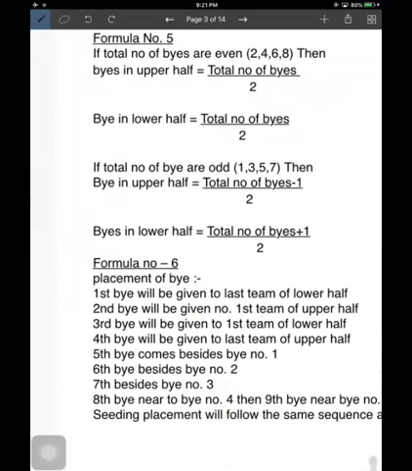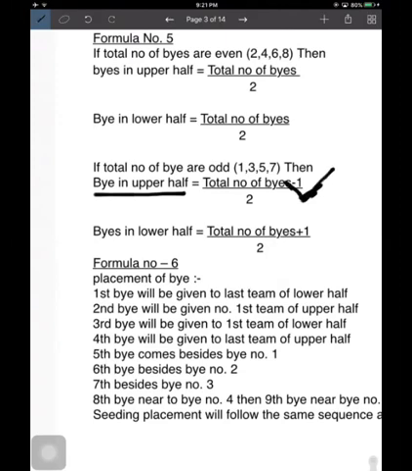Also, if the byes are in even number, then we just divide the byes by 2. So the byes will be distributed evenly in both the halves. But if the byes are in odd number, here we must pay attention. If the byes are in odd number, the byes in upper half will be total number of byes minus 1 by 2. This is the point that should be taken care of while distributing the byes.